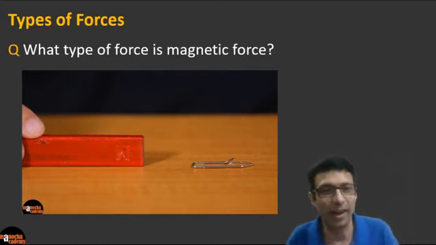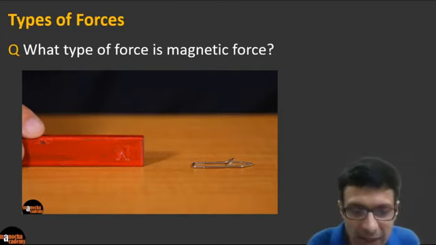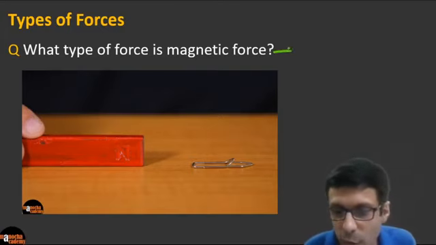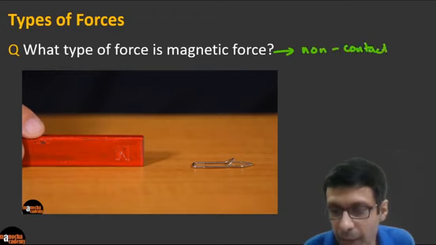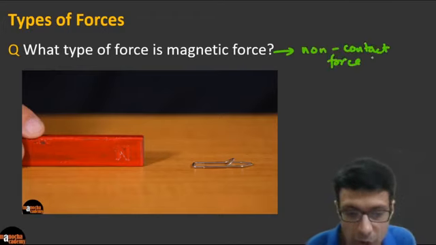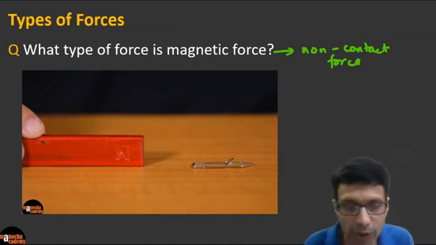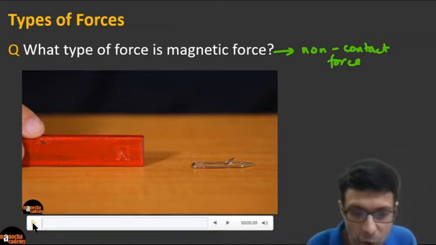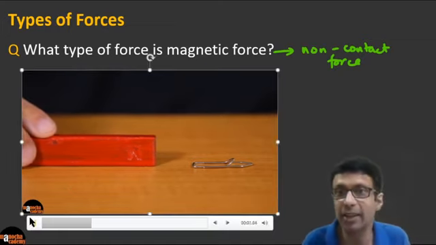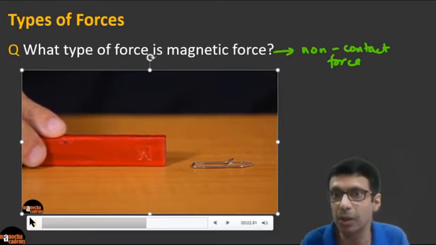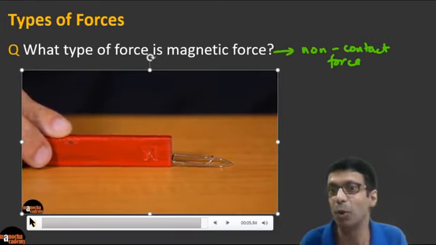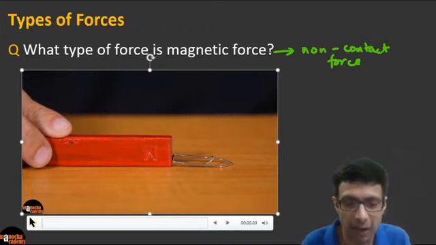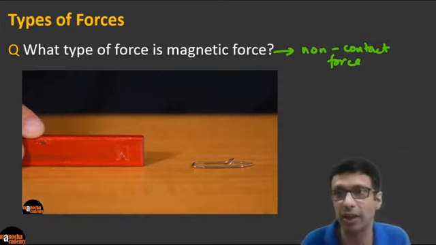Superb. You guys rock. Excellent. Fantastic. That's the right answer. Magnetic force is an example of a non-contact force, right? Because if you watch it carefully, you'll notice that when it's attracting the pin, it's still at a distance. It won't touch the pin. The magnet pulled the pin without touching it. So clearly it's a non-contact force.